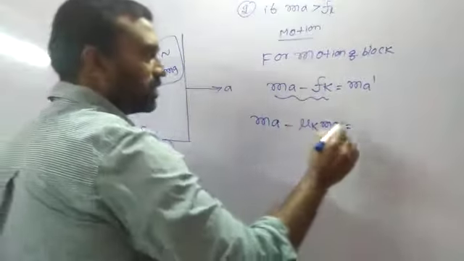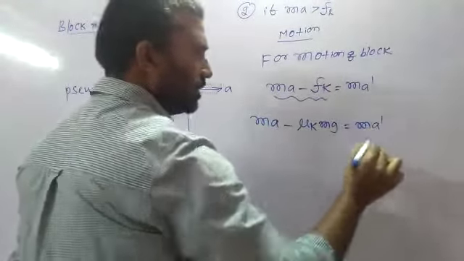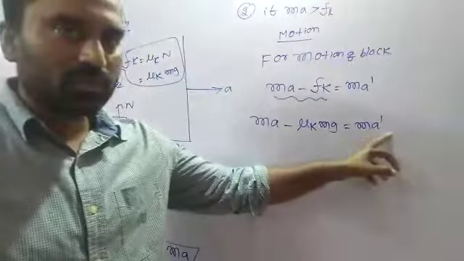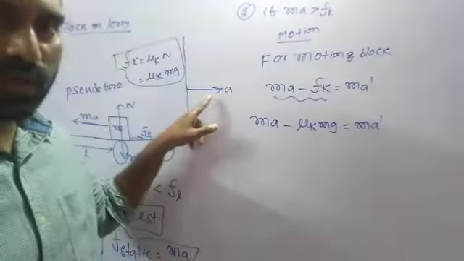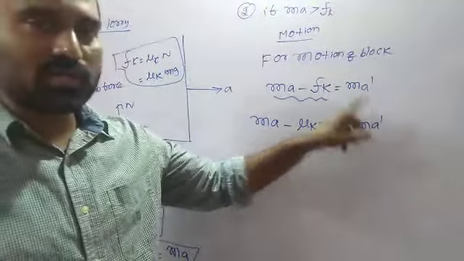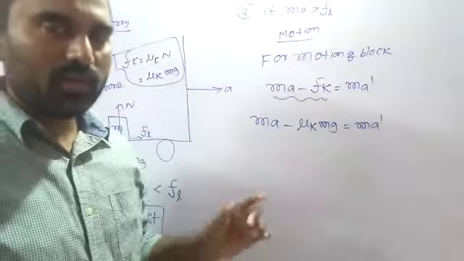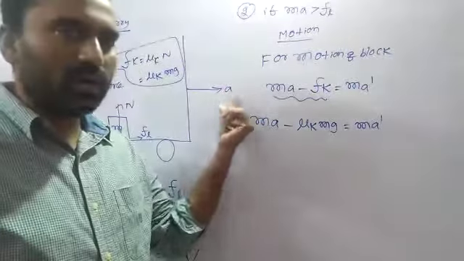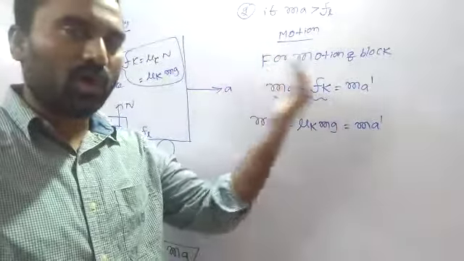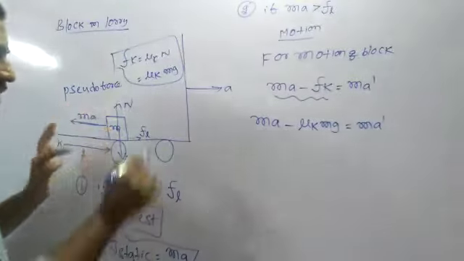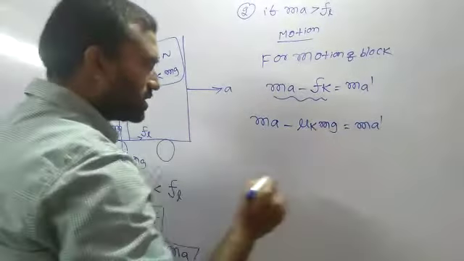So Ma minus mu k mg is equal to M A dash. Here, what is A and what is A dash? A is the acceleration of the lorry, already given. A dash is the acceleration of the block with respect to the lorry. On both sides the mass cancels.